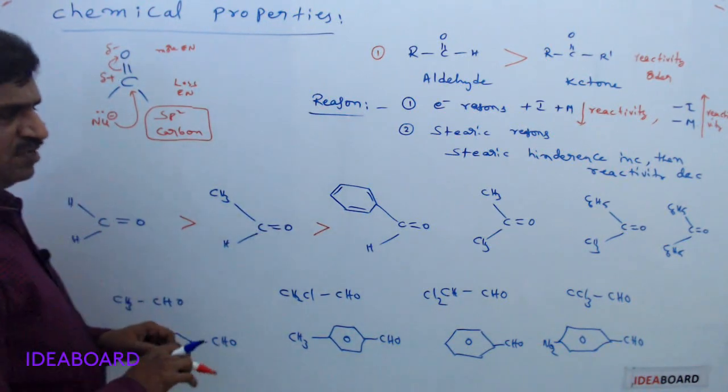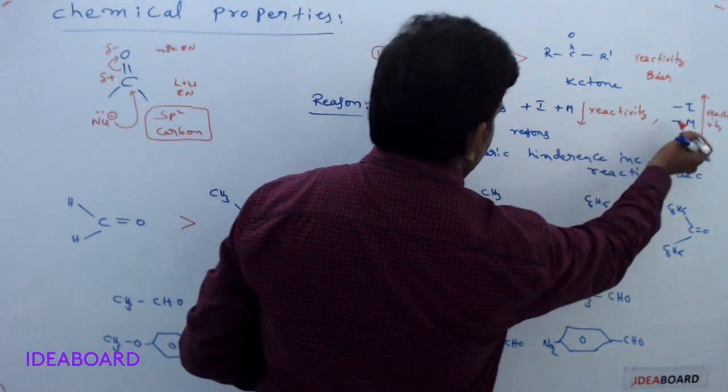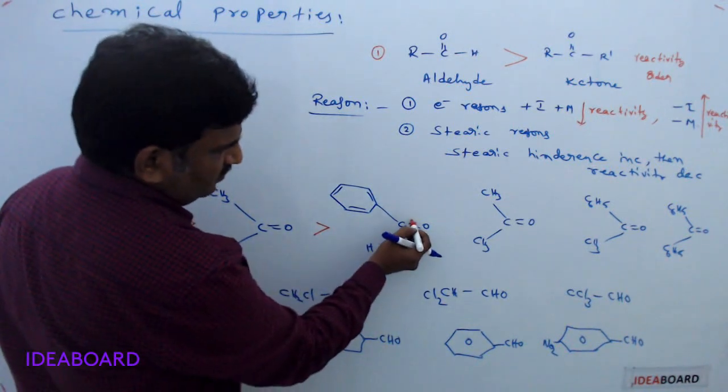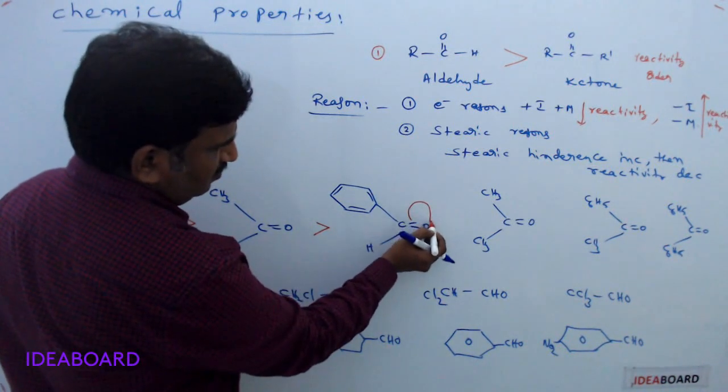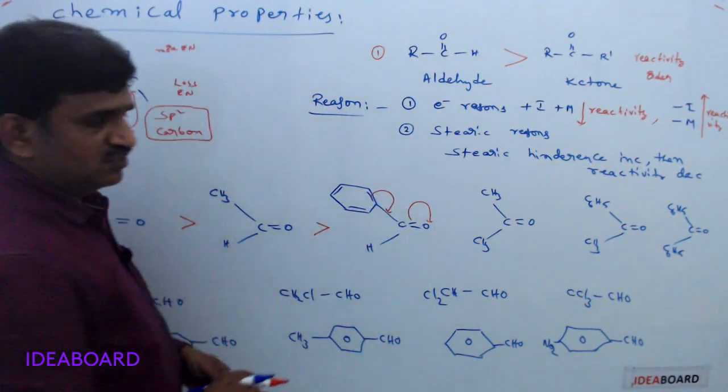Why? There is some other logic also. Here, consider the +M effect or -M effect. If this pair of electrons shifts, then immediately this pair of electrons shifts onto this.